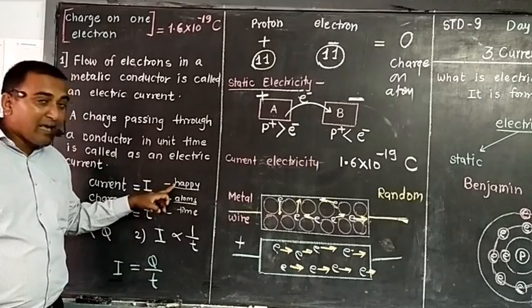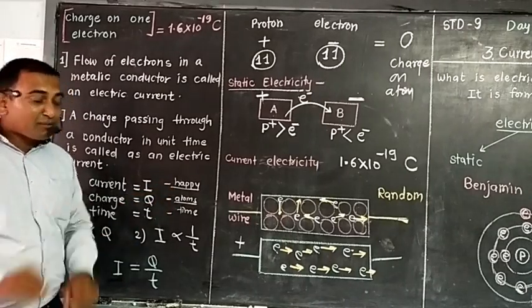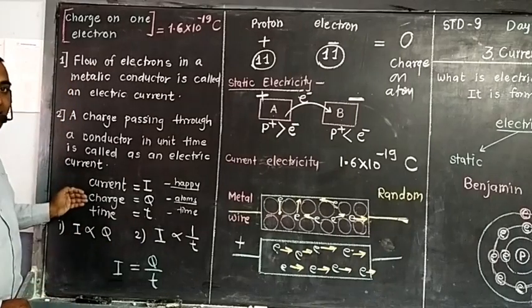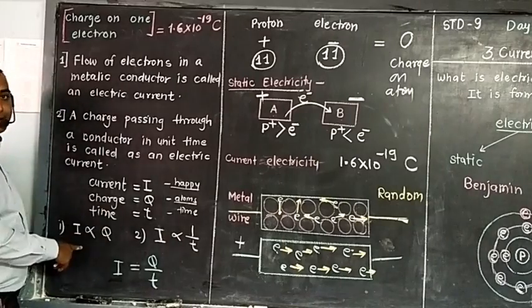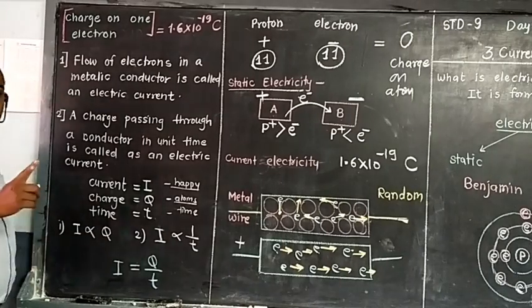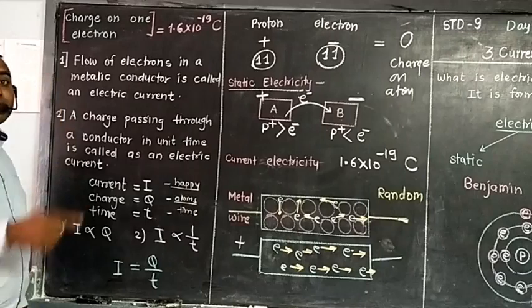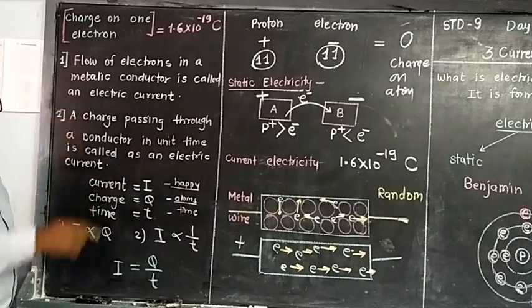So like this, your happiness and chocolate are directly proportional. Here also, current and charge are directly proportional. The more the charge, the more the current. If you want more current, more charge should pass through the wire. That means more electrons should flow.